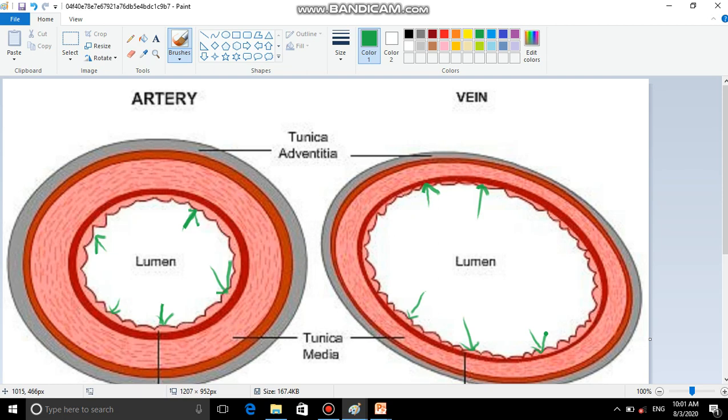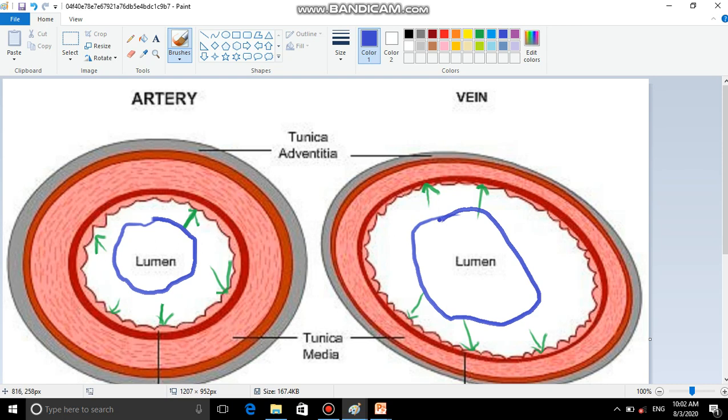Now you can clearly see in the diagram that the lumen of artery, the empty space in case of artery, is small. That means the volume for blood to flow inside artery is small compared to the lumen of vein. So the volume in case of artery is small compared to volume in case of vein.